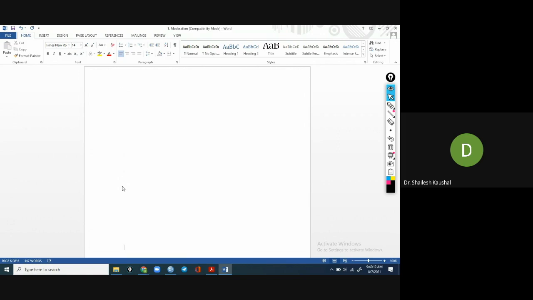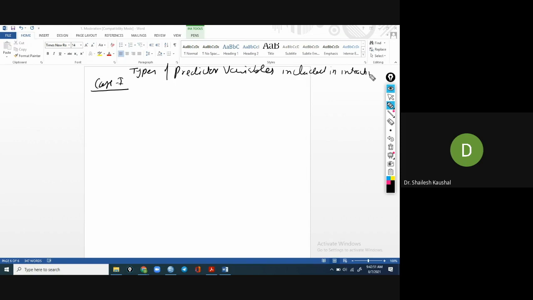The first, case one: types of predictor variables included in interaction.